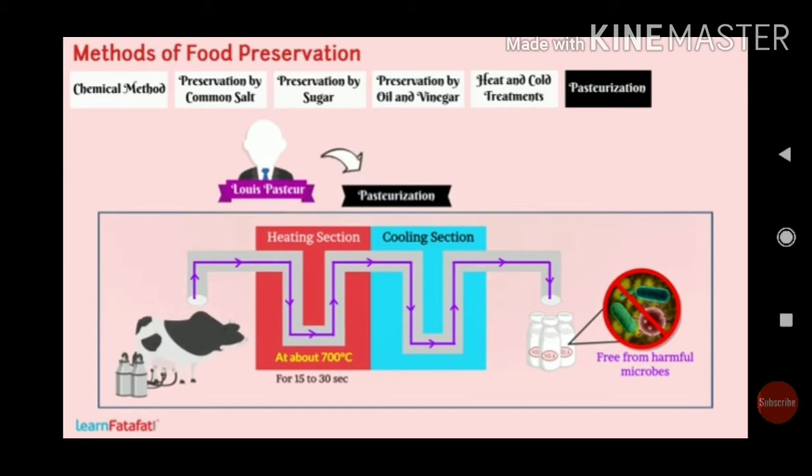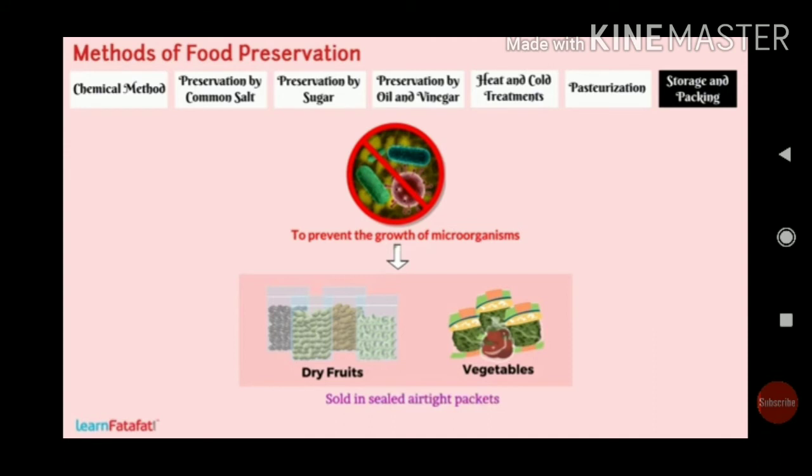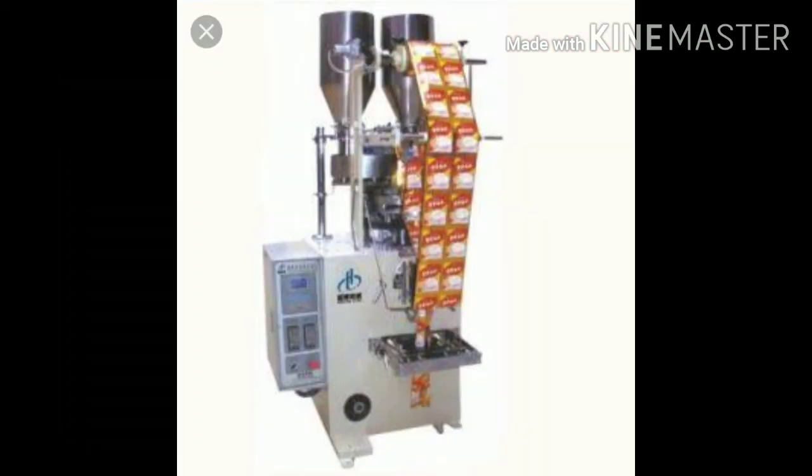So what is the last method here? We have seen the chemical methods: common salt, sugar, oil and vinegar, and cold and heat treatment. And now, storage and packing. What is storage and packing? Nowadays, packaging technology has developed a lot, and advanced materials are brought into packing. The machinery has also developed. Earlier, there was no such machinery to pack food items. Nowadays, vacuum packing is available.